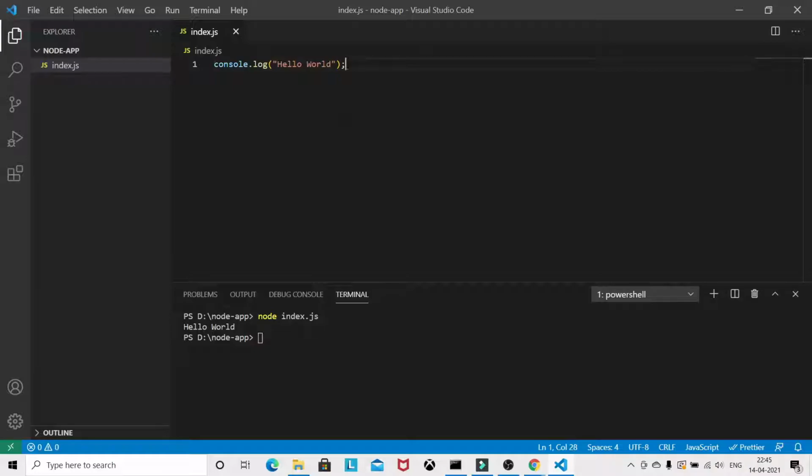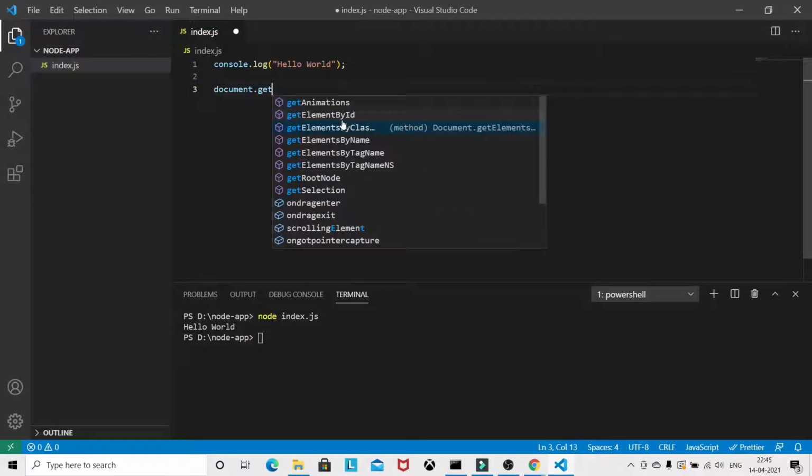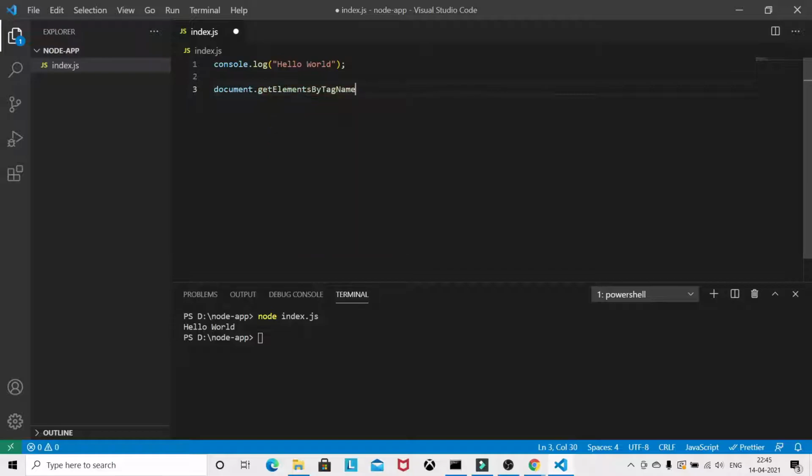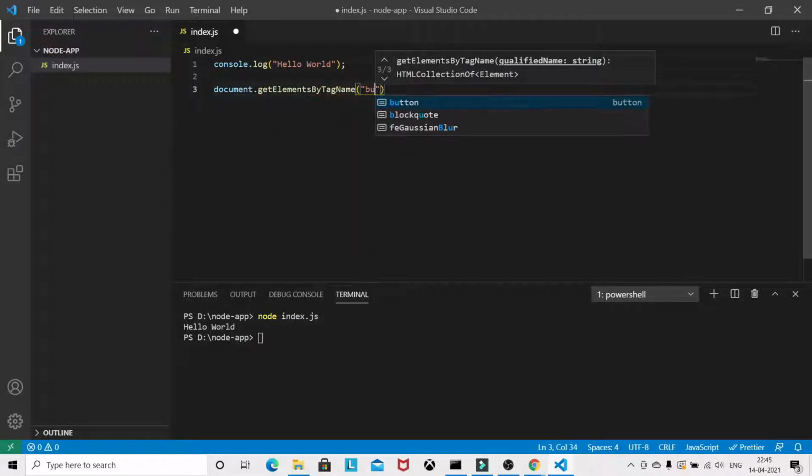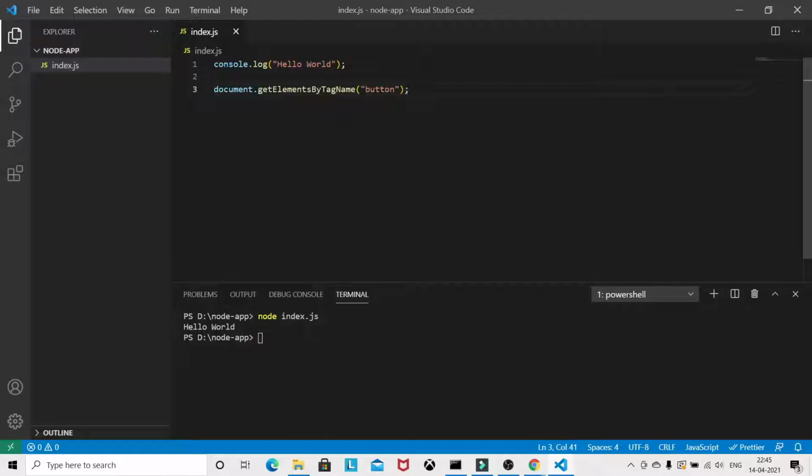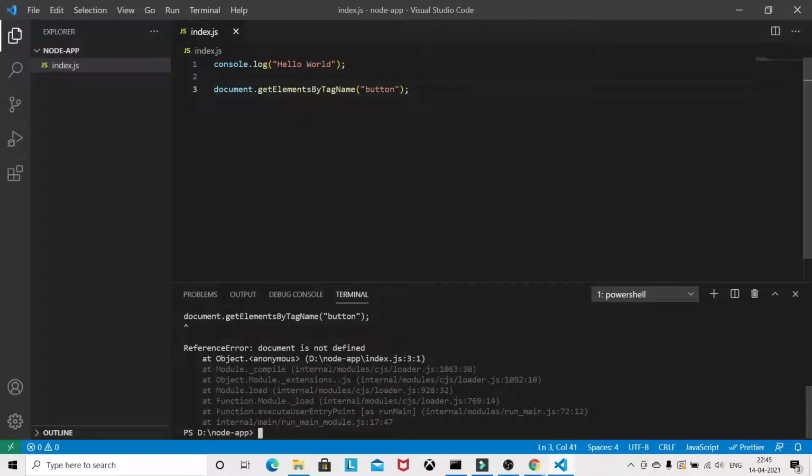But browser APIs you cannot use inside Node.js, like document.getElementsByTagName, let's say. You cannot do this inside Node.js. This is a browser API, and it can only be used on the client side.